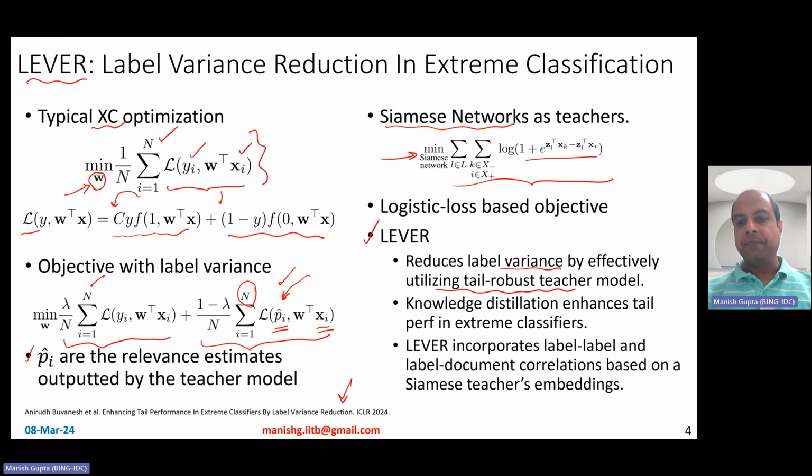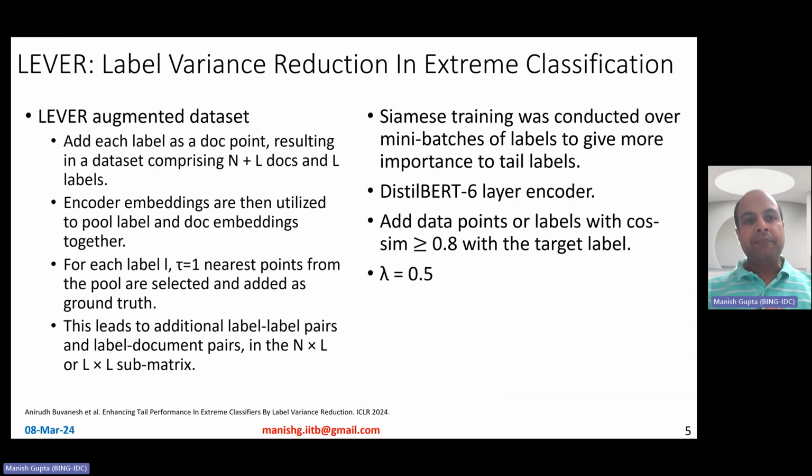LEVER model. Right? Knowledge distillation enhances the tail performance in extreme classifiers, and LEVER incorporates label and label-document correlations based on a Siamese teacher's embeddings. So this relevance estimate is basically a correlation value between a document and the label, basically the input and the label. We'll double click on this on the next slide, but it gets this extra data so as to do better training.